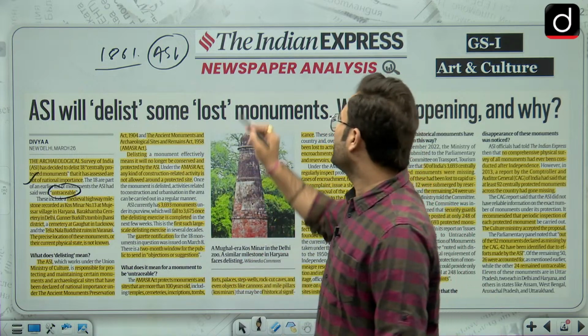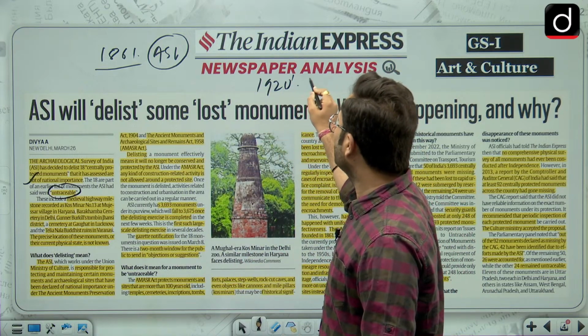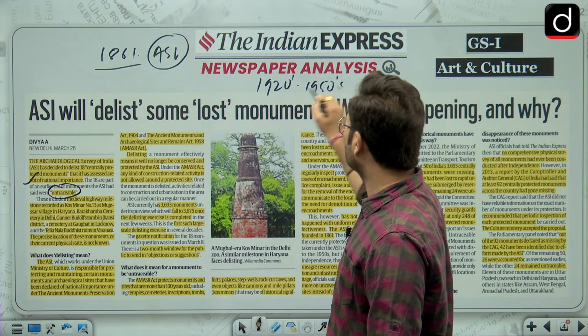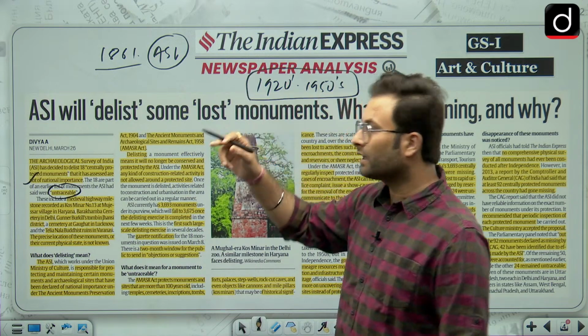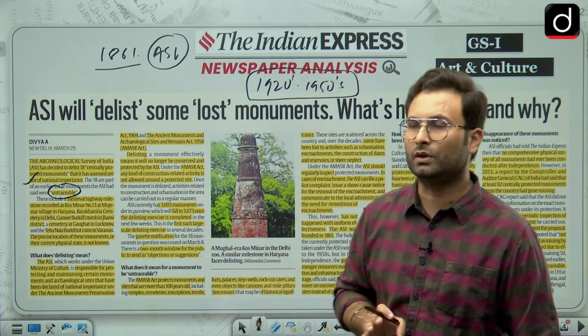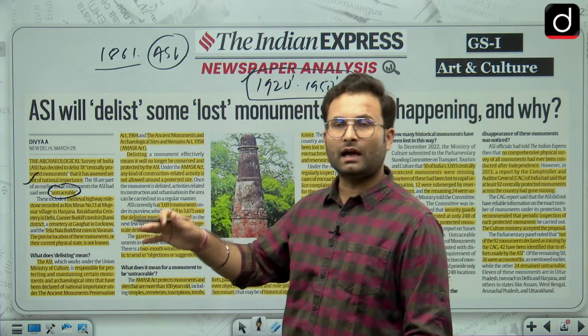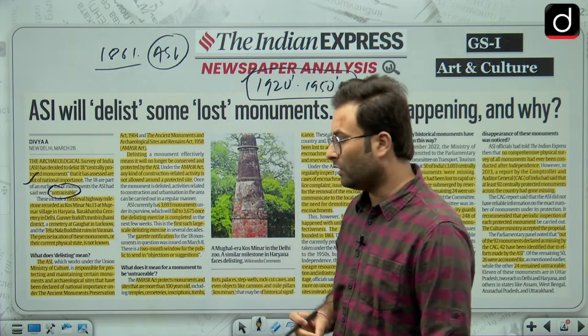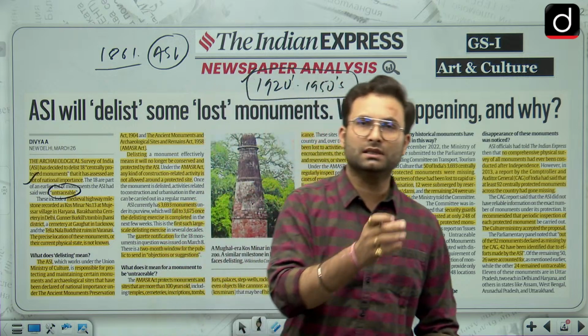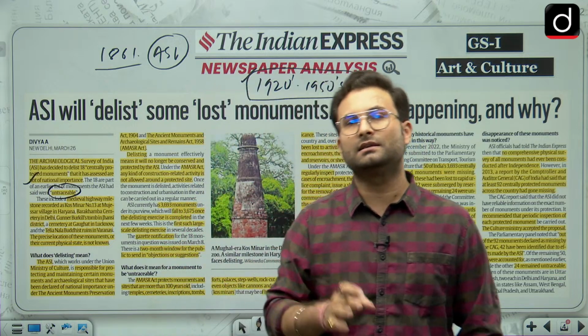From the 1920s to the 1950s, they started making a list of these monuments and started to go for the protection of these heritages. After independence, we did not have many resources or finance budgets, so more focus was given to education, health, industry, agriculture, etc.